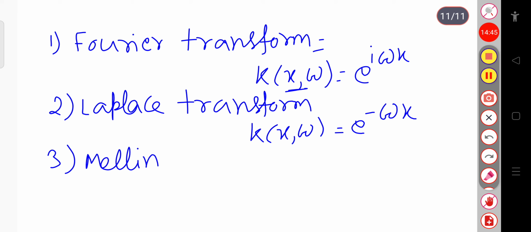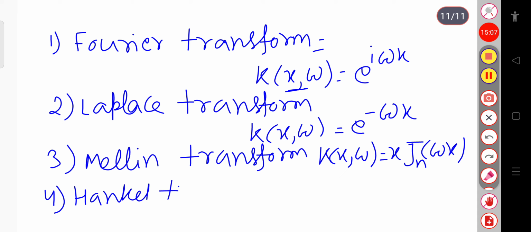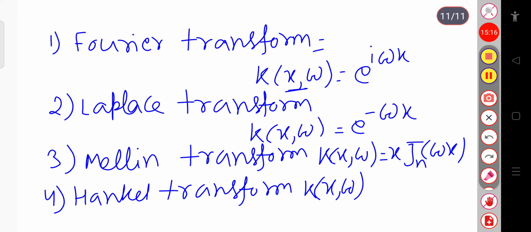And for the Mellin transform, there are basically 4 types I am writing here. For the Mellin transform, this kernel k of x omega is equal to x Jn of omega x. And for the Hankel transform, this kernel can be written as k of x comma omega equals x power omega minus 1. Okay. So these are basically the types of kernel we are using here.